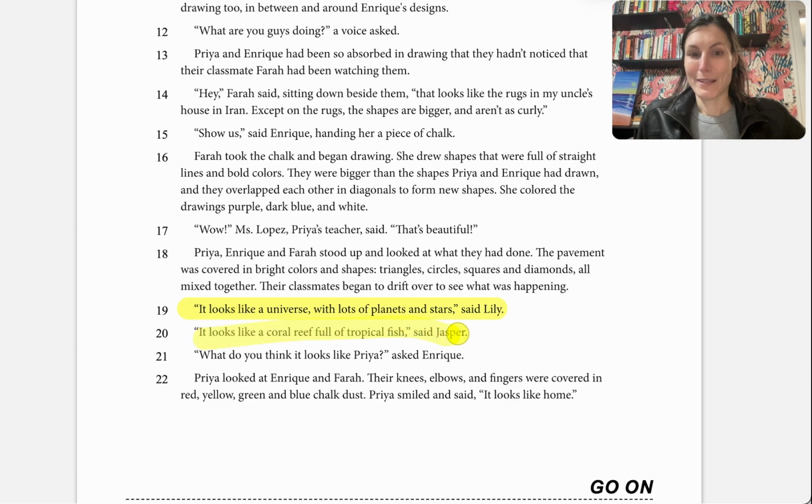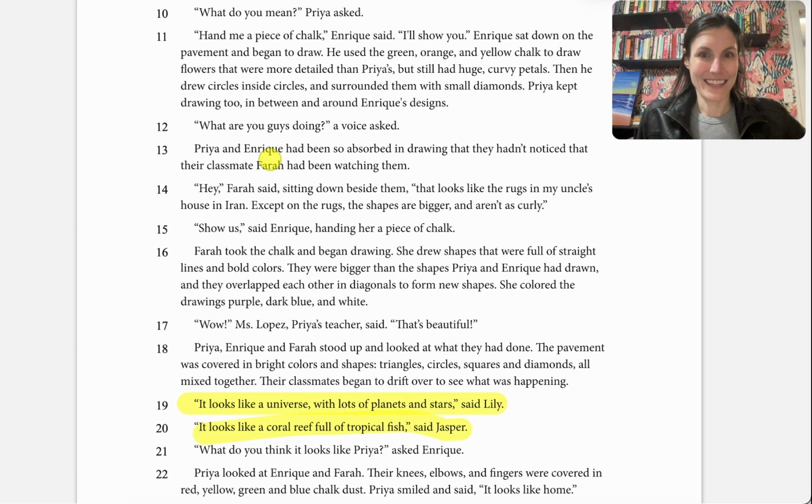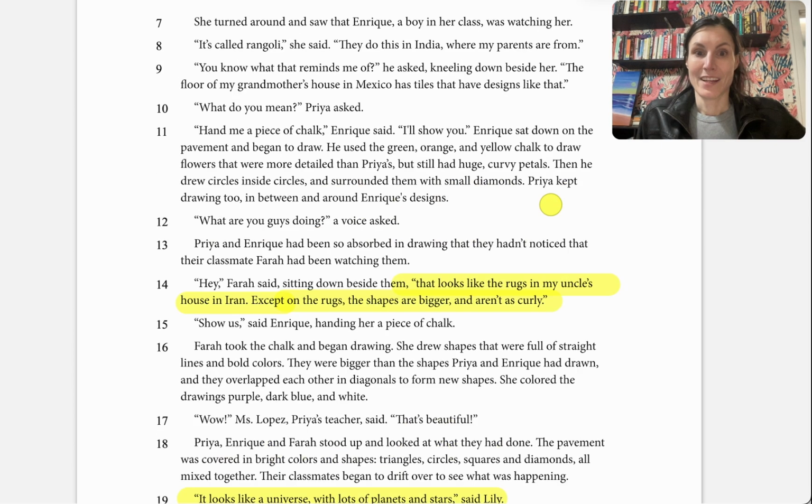It would have probably been an easier question if it was asking us about Enrique, because he saw something more significant, we could maybe say. It reminded him of the tiles at his grandma's house. And then even Farah, she said it looked like the mugs in her uncle's house in Iran, except on the rugs, the shapes are bigger. So we had these rugs, and then we had Enrique, who said, you know what this reminds me of? The floor of my grandmother's house.